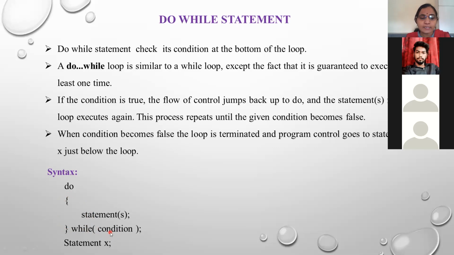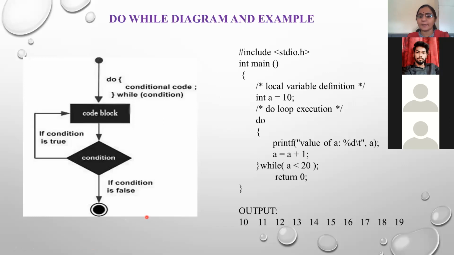But if the result of the condition becomes false, then the control directly jumps to the statement X. Means control is out of the do while loop, and it terminates the do while loop and just executes the next statement just below the while statement. Okay. Now with the next slide, example and diagram, you will clear the idea.